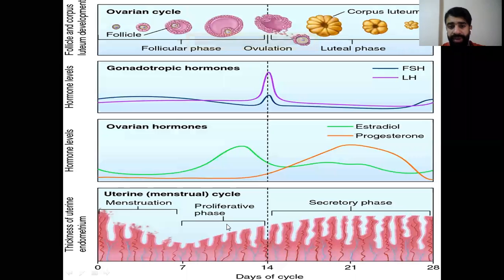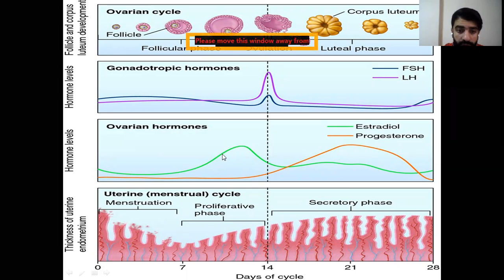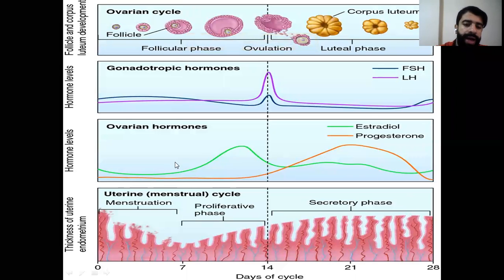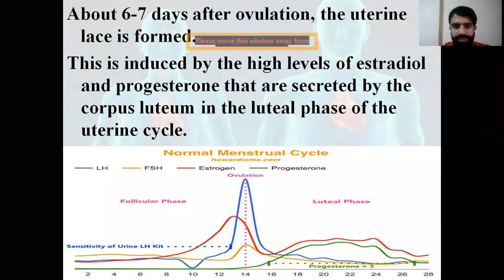The thickening of the endometrium reaches maximum during the secretory phase, where estradiol and progesterone are both secreted. You have to know that during the follicular phase, the cycle is controlled only by estradiol, while during the luteal phase, it's controlled by estradiol and progesterone as well. And whenever the level of estradiol and progesterone drops down to its minimum level at the end of the cycle, we will go back to menstruation and we will have menses where bleeding occurs.